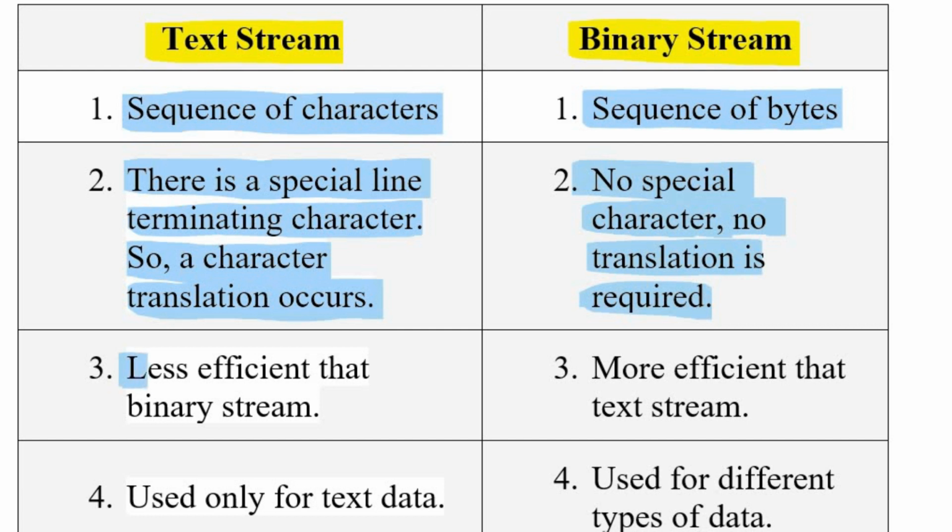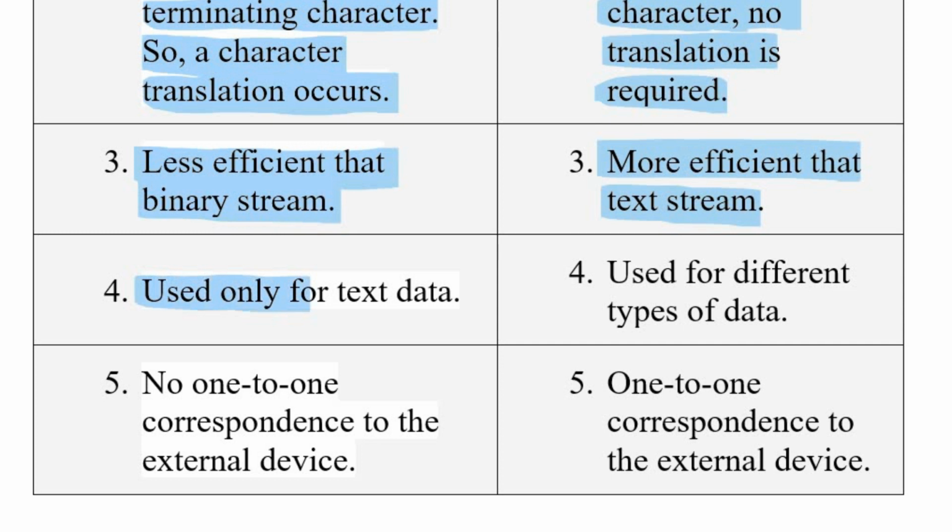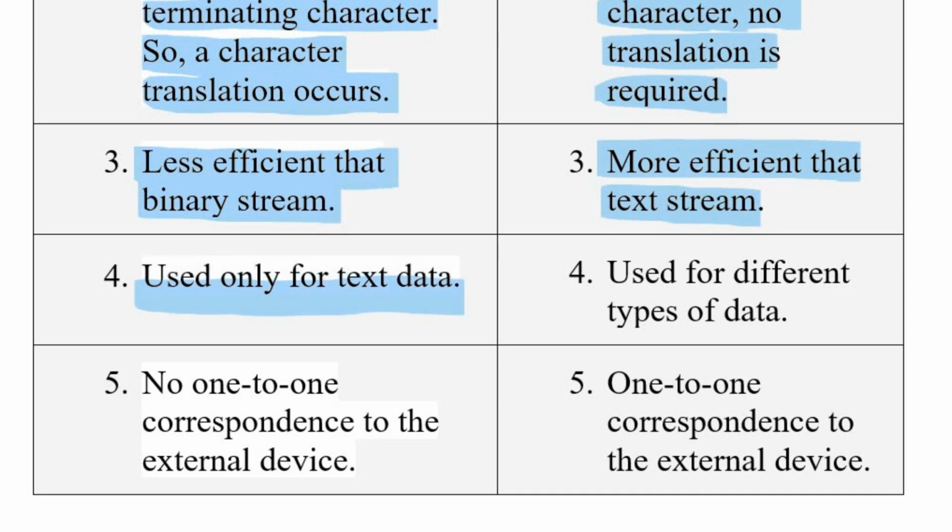The text stream is less efficient than binary stream, and binary stream is more efficient than text stream because no translation is required and it is in the form of zeros and ones. Text stream is used only for text type of data, whereas the binary stream is used for different types of data like text data, character data, float data, integer data, and so on.